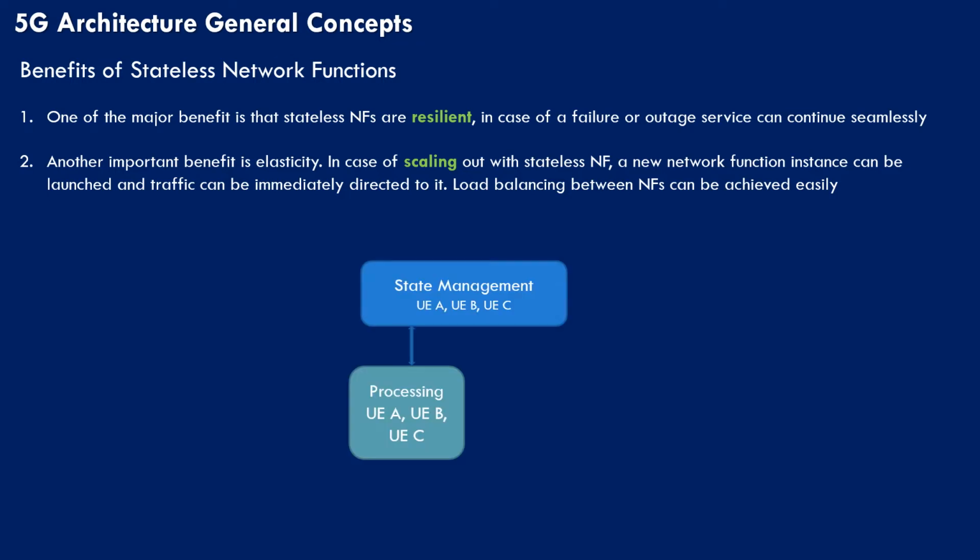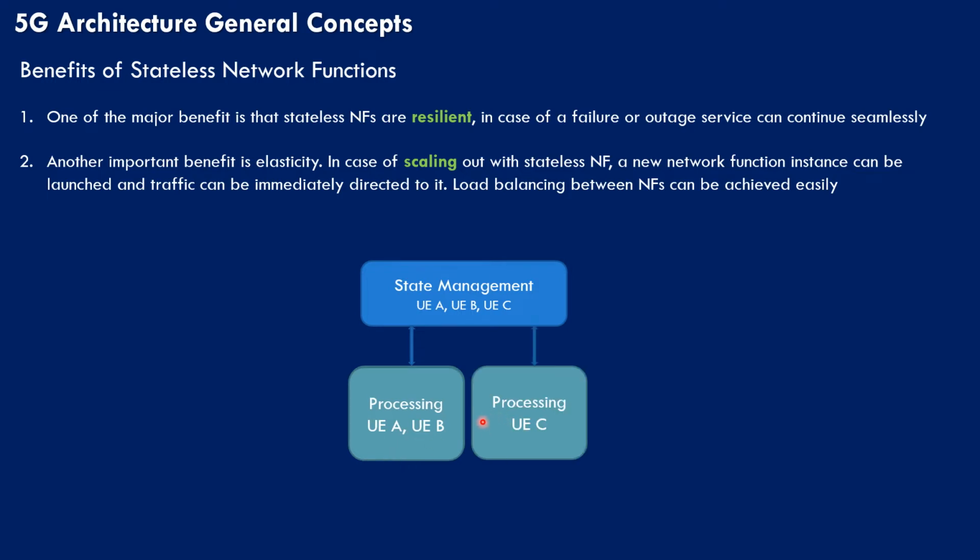Let us see an example. This UDSF or state management function has the context of three UEs, and this AMF is processing data for three UEs. Let us assume that this particular AMF is getting loaded, so it needs to transfer its load to a new AMF. If we scale out and add one more AMF, because this AMF is already connected to the UDSF which has the UE context of UE C, scaling out is easy and load balancing can be easier and faster without any outages in the service.